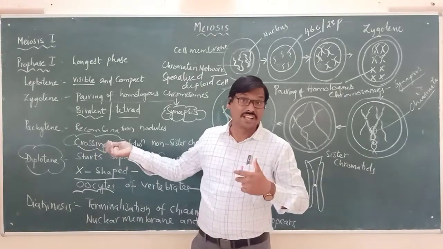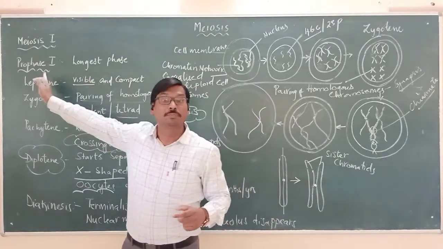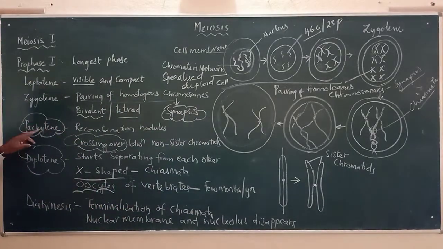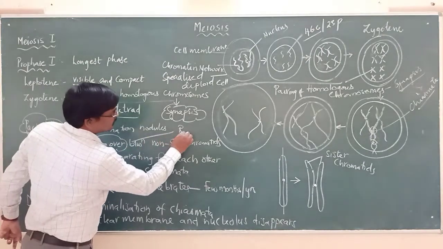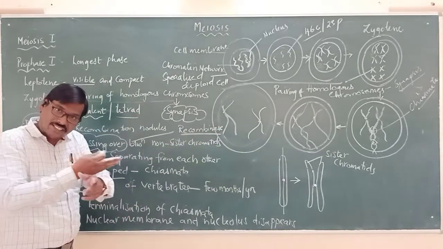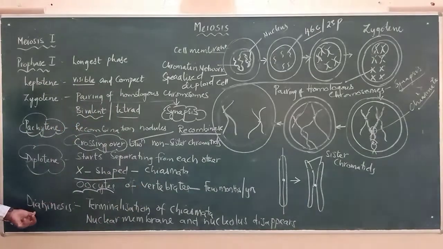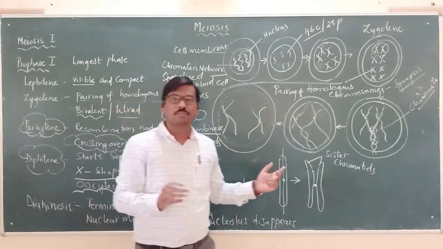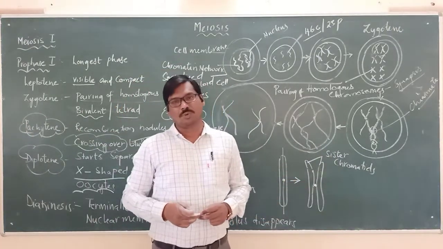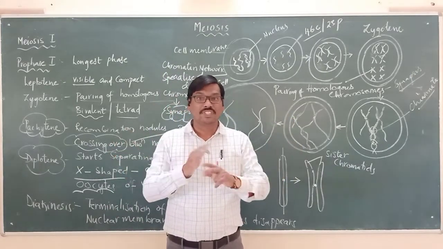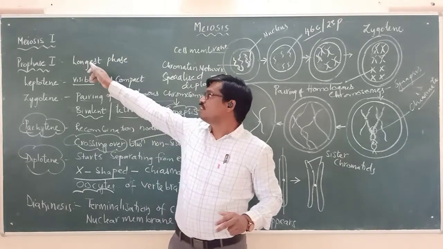So that's the main point we have to remember when we talk about prophase 1. Crossing over takes place in the pachytene stage, and remember it requires one enzyme called recombinase. Once they exchange the genetic material, by the end of diakinesis both the chromosomes will get separated. This process takes place in all the 23 pairs of chromosomes, which now have genetic material exchanged with each other during prophase 1.